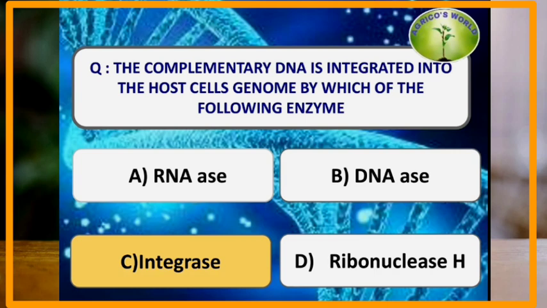The complementary DNA is integrated into the host cell's genome by which of the following enzyme? It is integrated into the host genome by the integrase enzyme, and the complementary DNA after entering into the host cells causes the host cell to generate viral proteins which results into the new viral particles, and later on these viral particles cause apoptosis of the host cell.